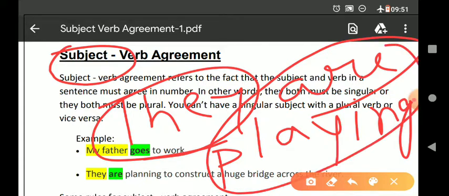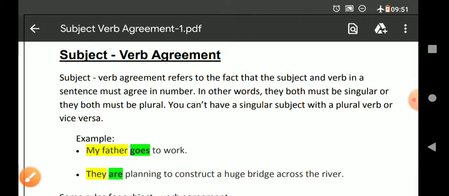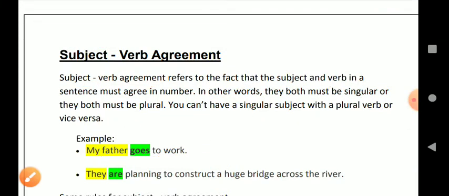You must have read verb also in your previous class, so I don't think it is necessary to tell about verb. Verbs are those words which denote action. Now what is subject verb agreement? In any sentence, subject and verb should agree with each other. If the subject is singular, then verb should also be singular, and if the subject is plural, then verb also should be plural.